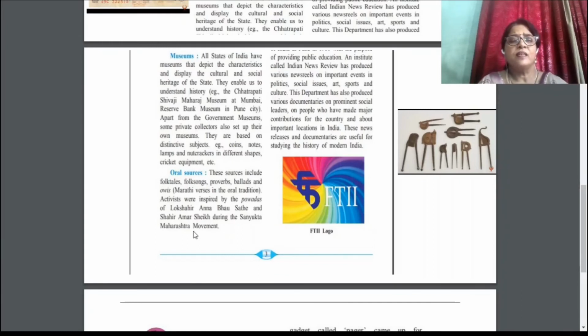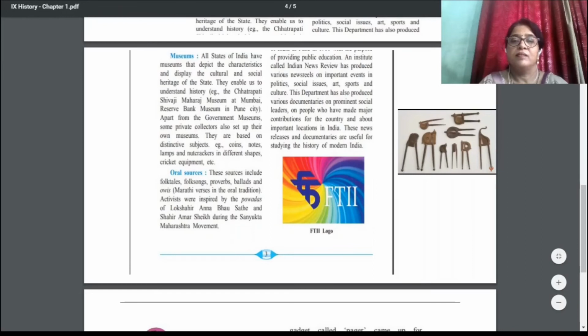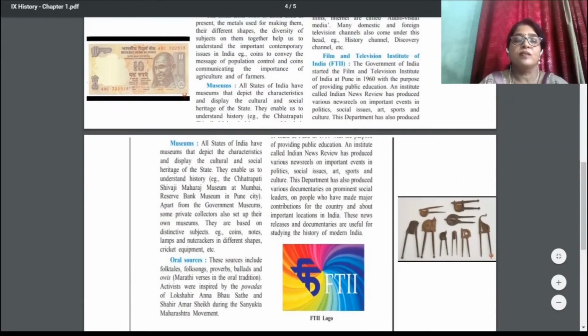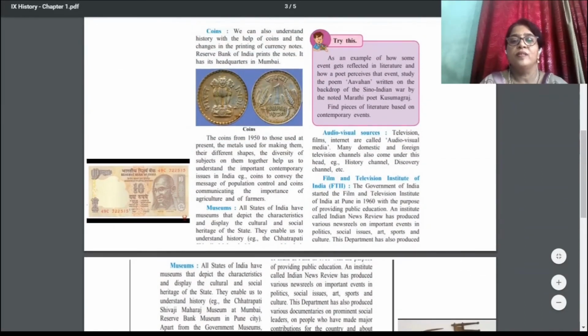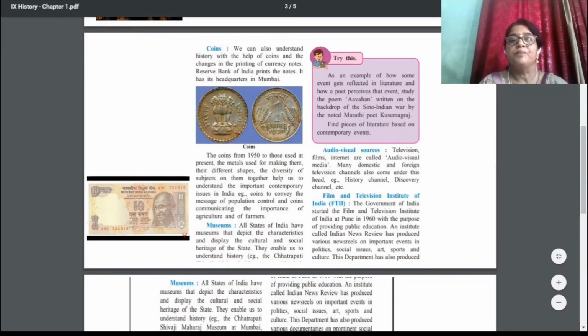So these are the oral sources through which we are getting information. And oral sources also act as a source of history. Now here we can see an example is given here.